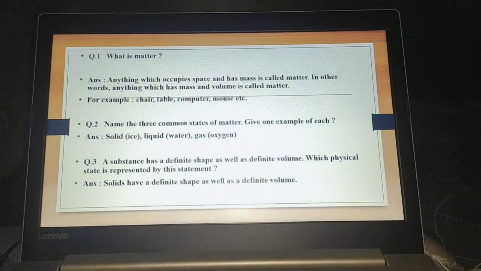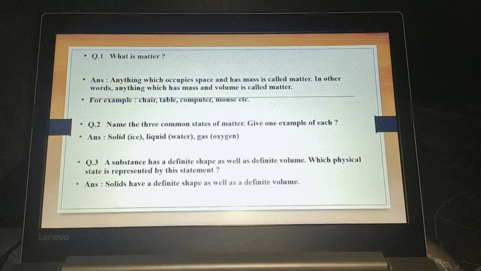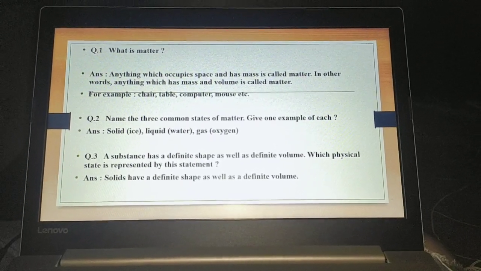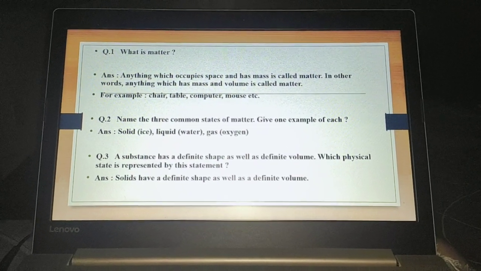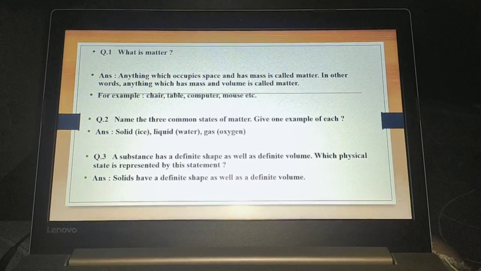So here is question 1. What is matter? Anything which occupies space and has mass is called matter. In other words, anything which has mass and volume is called matter. For example, chair, table, computer, mouse, etc.